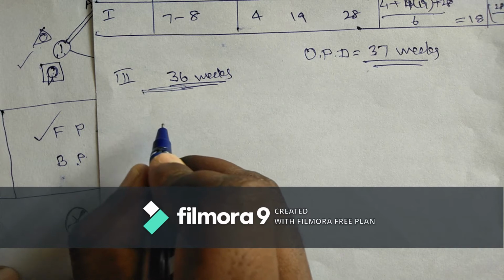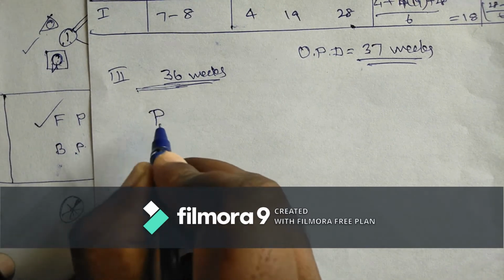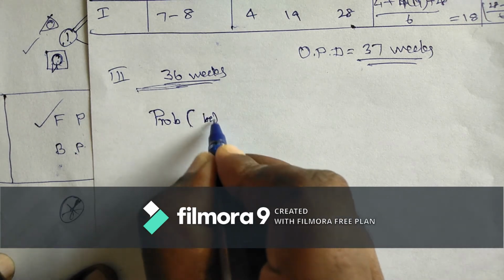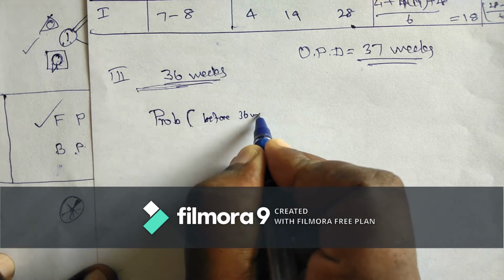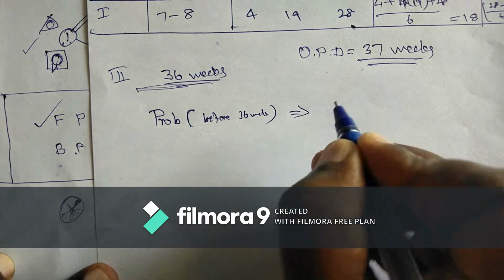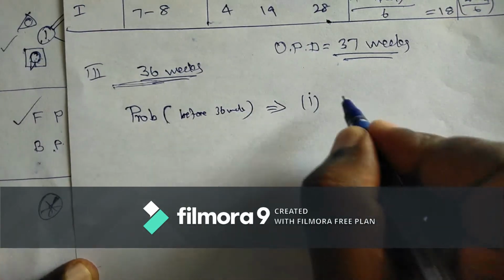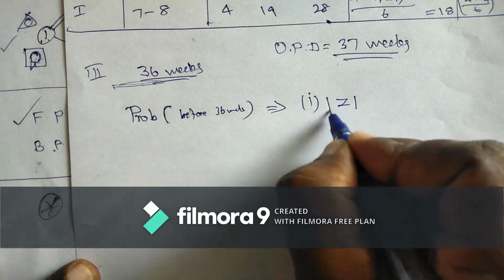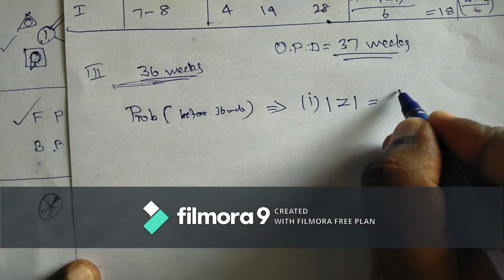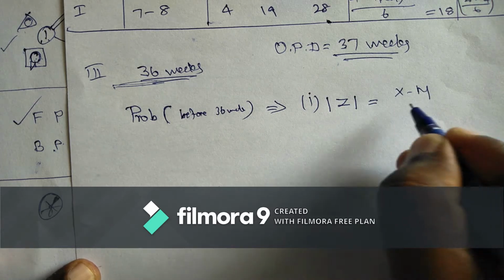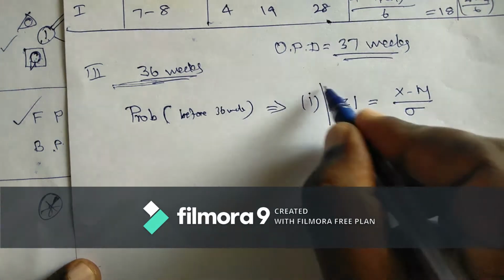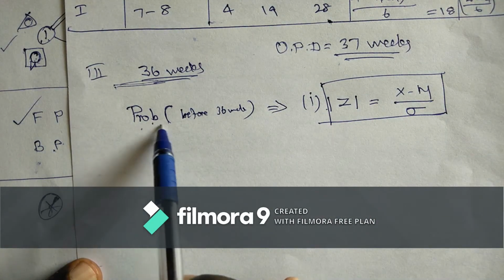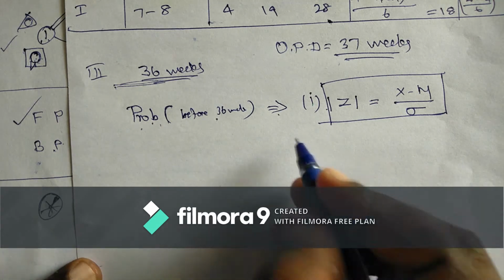How to find the probability value? There are two steps.